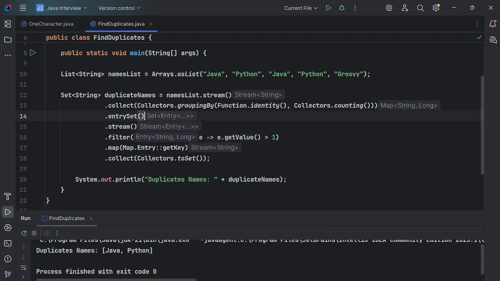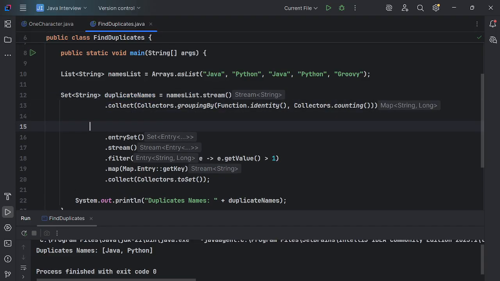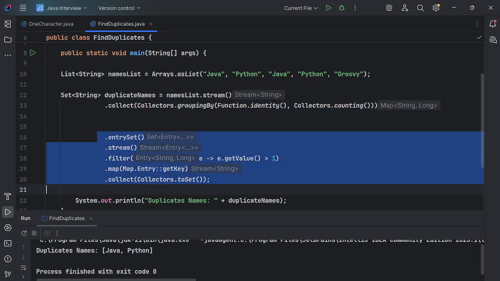So suppose up till here, we are directly taking into the duplicate name set. But before that, it is converting into a Map of String and Long. So suppose that, and after that, it is converting into a set. So here we can break this in two parts, guys, one part up till here and one part from here.